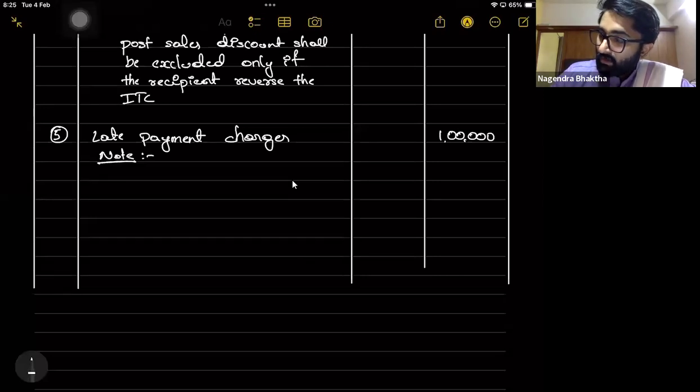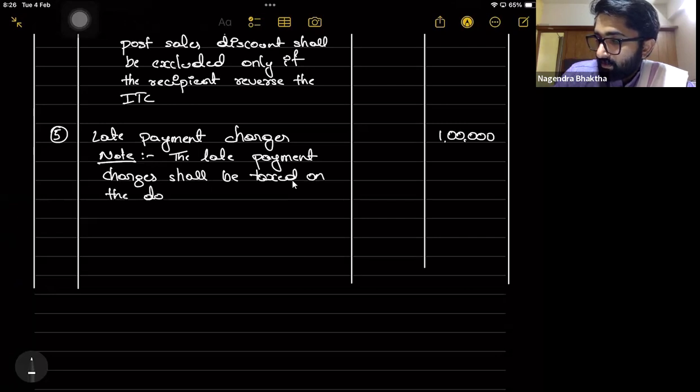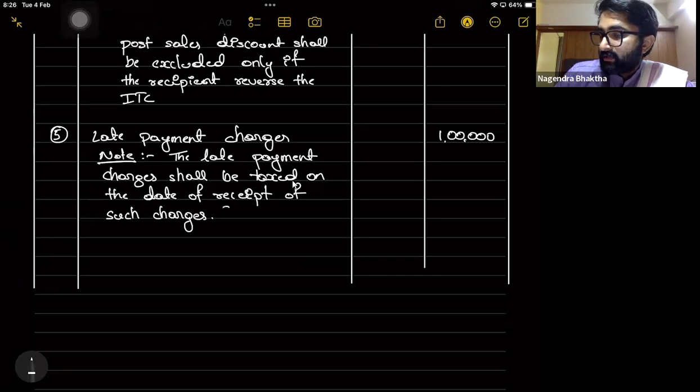Note, very simple note. The late payment charges shall be taxed on the date of receipt of such charges, where it is given section number 13 subsection 6.